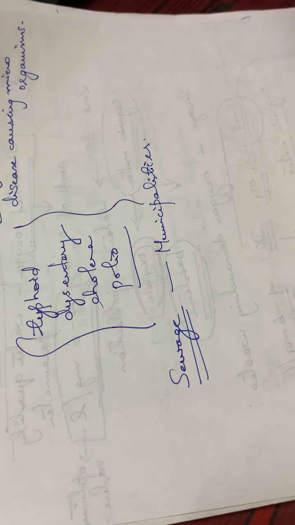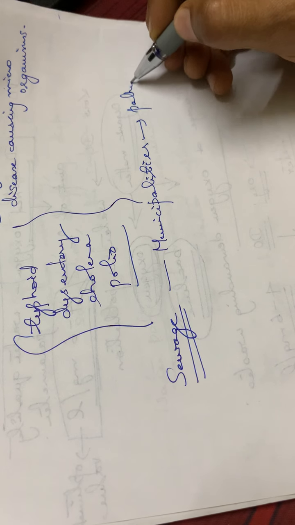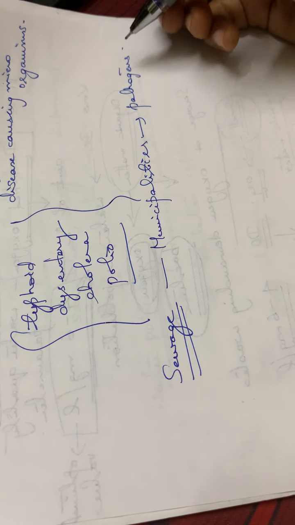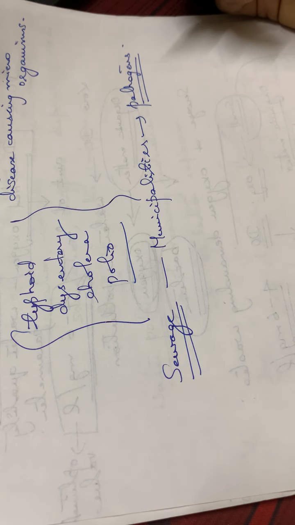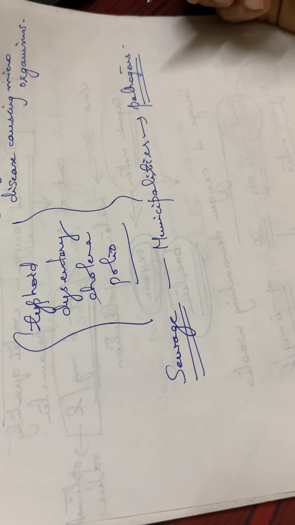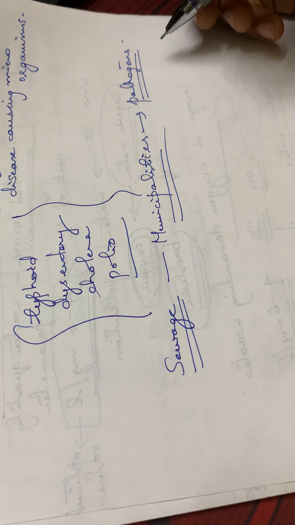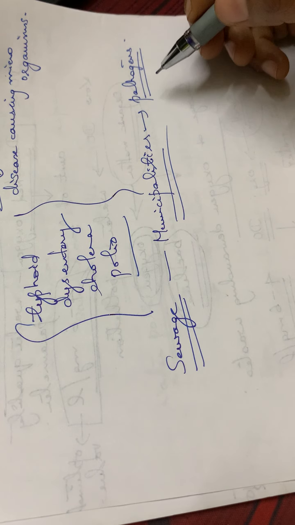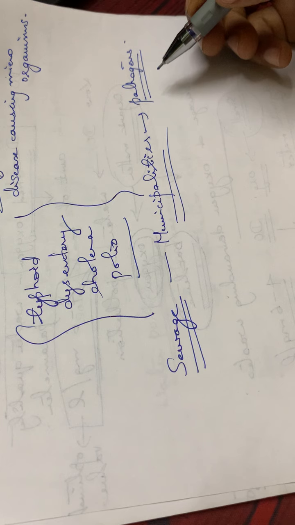The sewage from the municipalities contains all these harmful microorganisms, the pathogens or disease causing microorganisms. This may also carry microorganisms from affected persons. From the affected persons itself, these bacteria will be entering into the sewage. So that is one point.